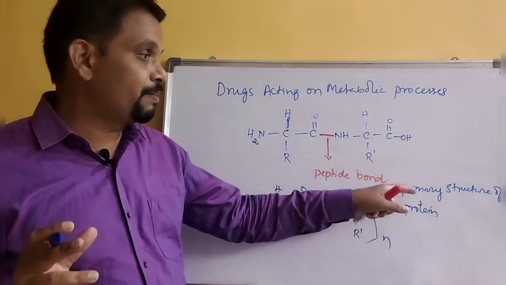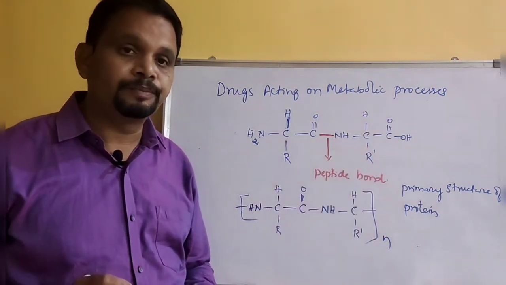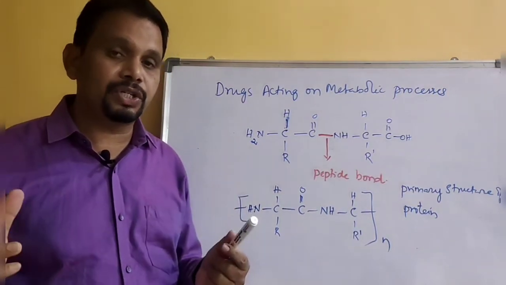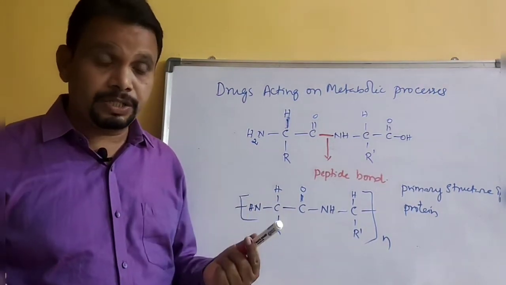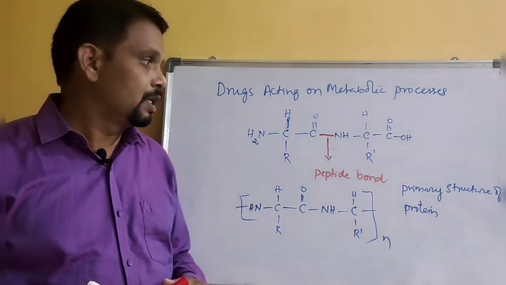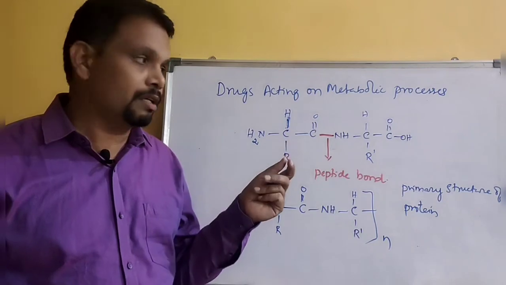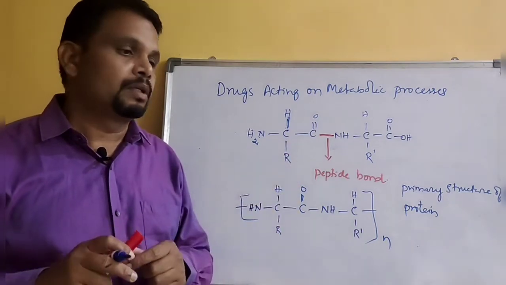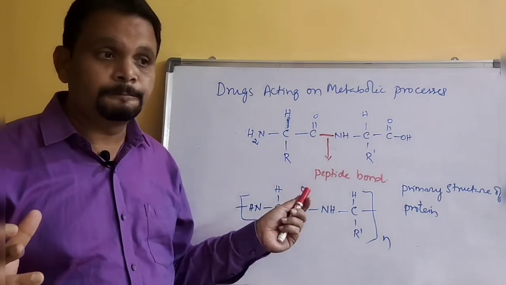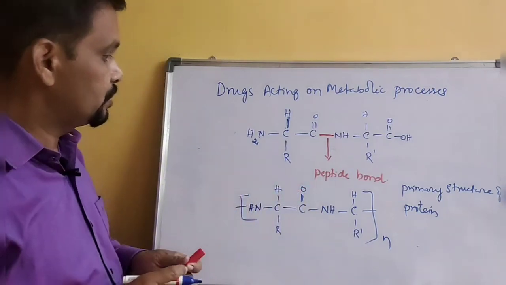So that is called the primary structure of protein. There are primary, secondary, tertiary, and quaternary structures of proteins. In the quaternary structure, you have the final protein structure, the three-dimensional structure.